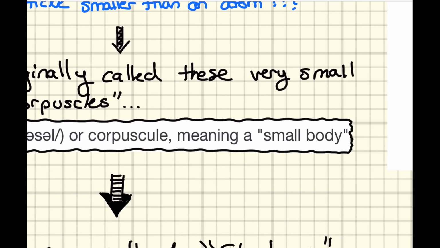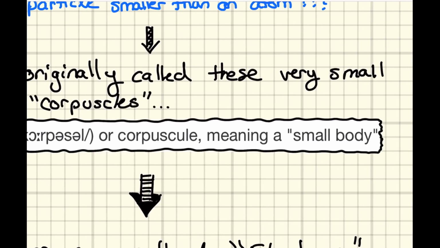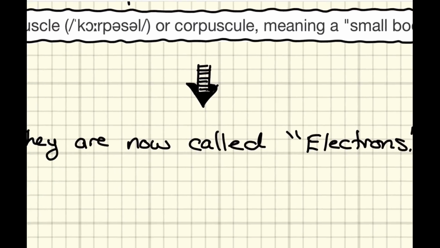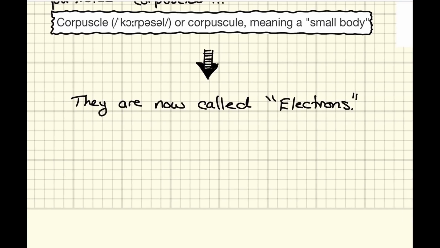So J.J. Thomson called these particles corpuscles, which actually means small body. He recognized that these were the smallest known thing in the scientific community. They were smaller than atoms. There was nothing that we knew that was smaller than these mysteriously green glowing particles inside these cathode ray tubes. These particles today are now called electrons.